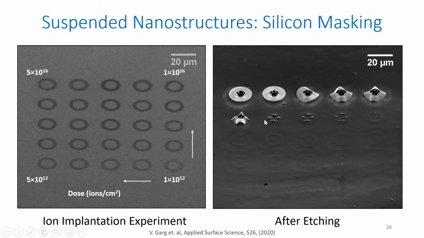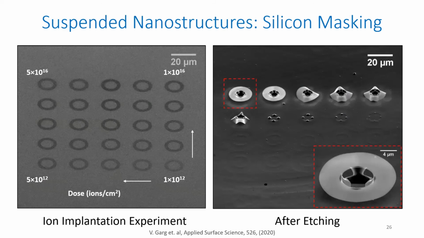This method is based on the reason that when you implant gallium in the silicon, it acts as a dopant. So it changes the etching behavior of silicon with respect to different agents. So basically the implanted region acts as a mask. This is quite similar to what we use in the EBL method, where you have a mask and then you expose the area, then you etch it. This is just similar, but the advantage is you don't have to create a mask here. You can just use focused ion beam directly, and you can create a mask based on your pattern.